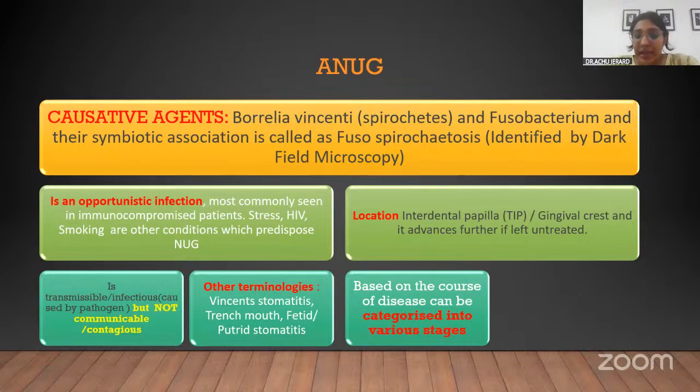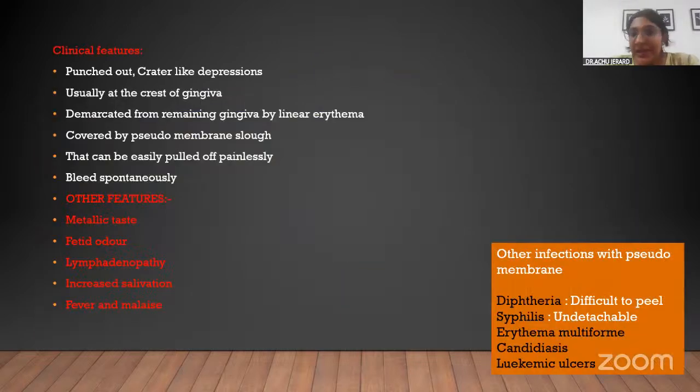Clinically, as I've already told you, it starts at the tip of the interdental papilla, but there is a characteristic appearance for this lesion: it appears as punched out crater-like depressions. So whenever the terminology is punched out crater-like depressions, you can say this is a question pertaining to ANUG or necrotizing ulcerative periodontitis.